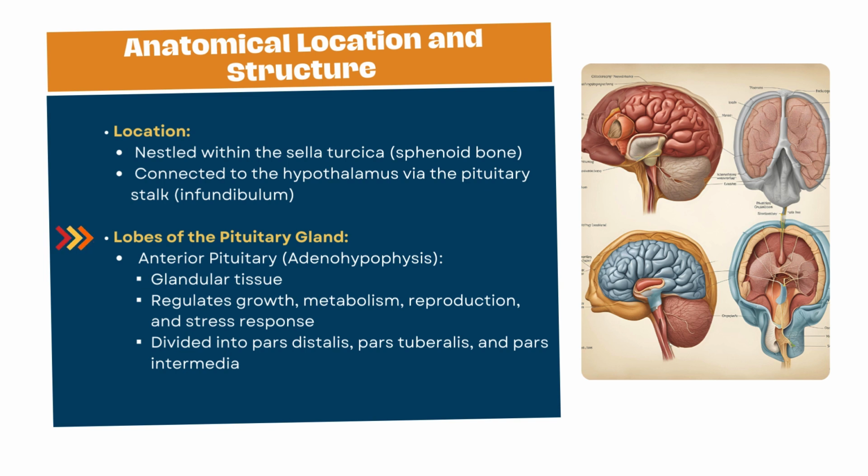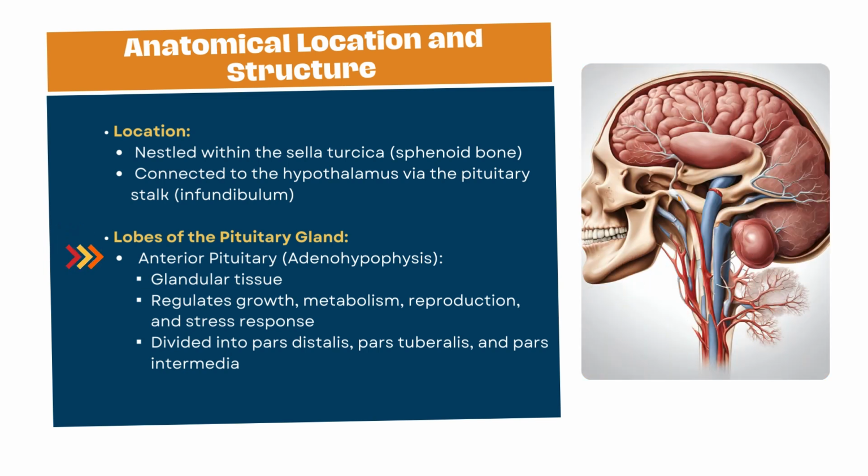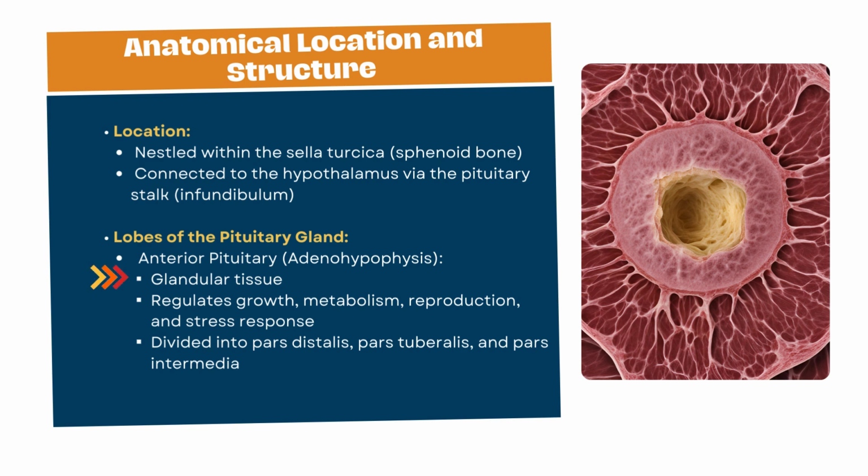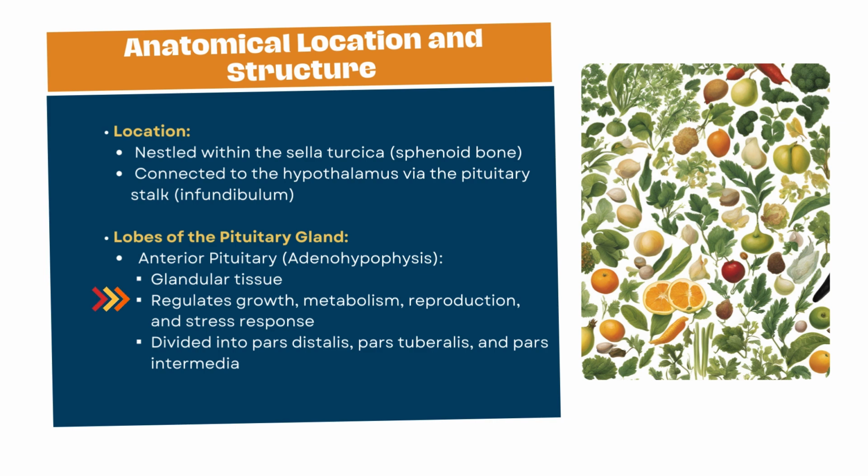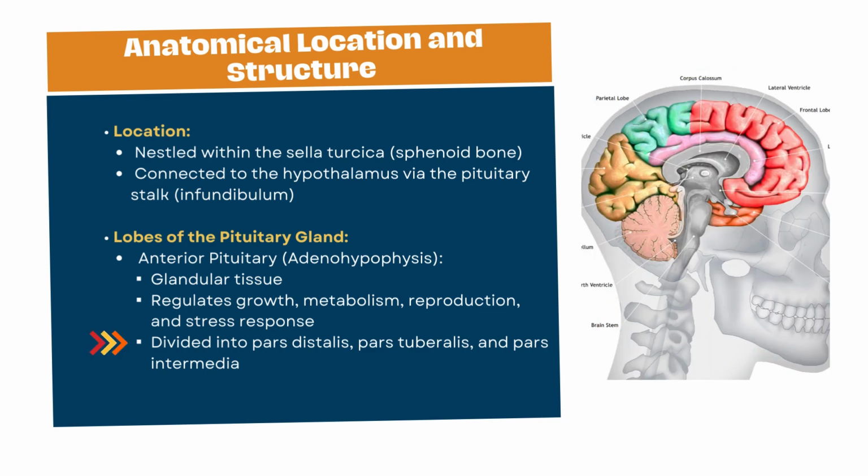Lobes of the pituitary gland. The pituitary gland consists of two main lobes with distinct embryological origins and functions. Anterior pituitary, adenohypophysis, comprises glandular tissue and produces a variety of hormones that regulate growth, metabolism, reproduction, and stress response. It is further divided into the pars distalis, pars tuberalis, and pars intermedia.